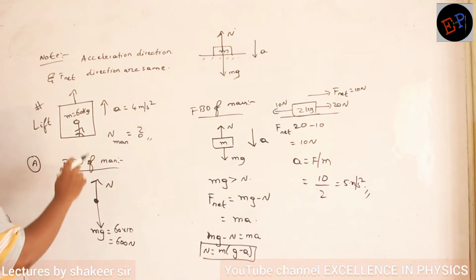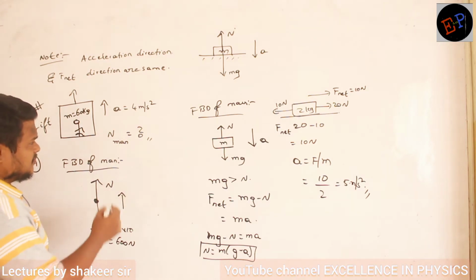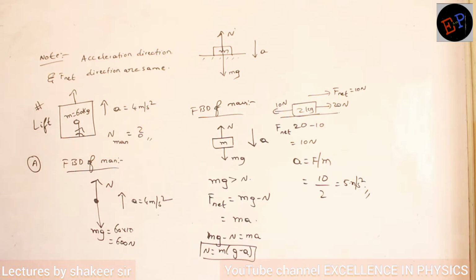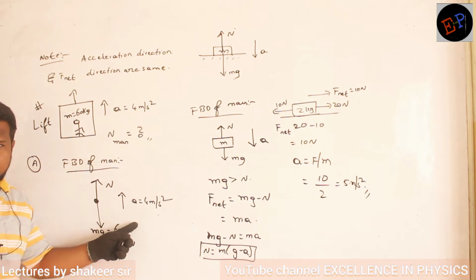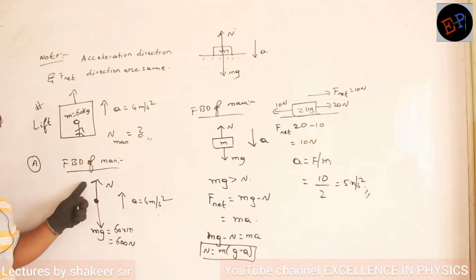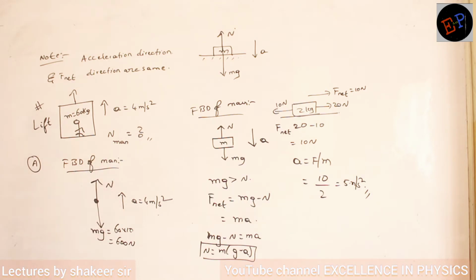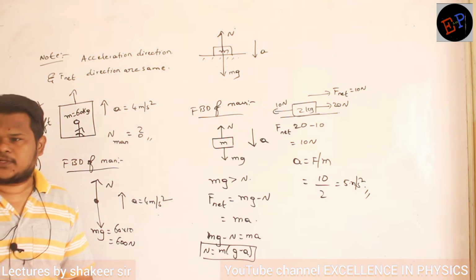Okay. So acceleration is in which direction? Upwards direction. Acceleration is equal to 4 meter per second square, in upward direction. So acceleration is upwards. Immediately what do you understand? Definitely normal reaction should be a bigger force. Acceleration is upwards, what does that mean? Definitely normal reaction is the bigger force. Are you able to understand?